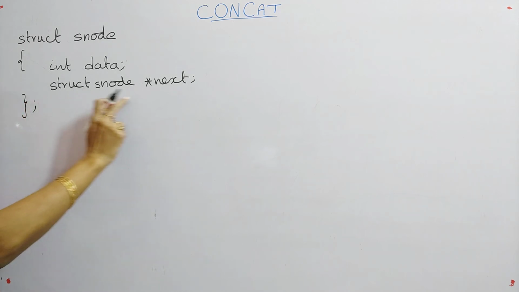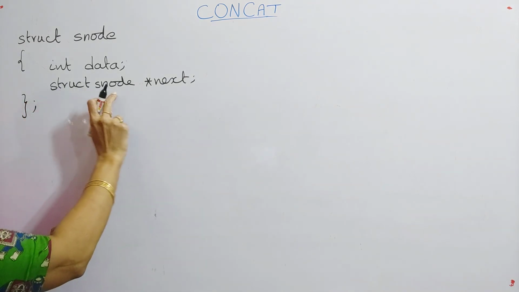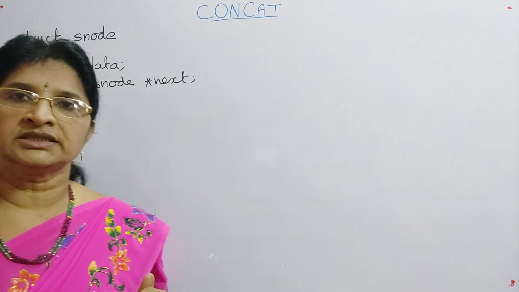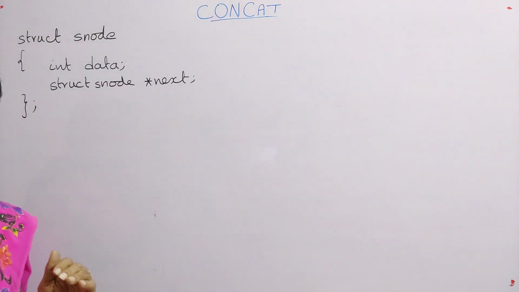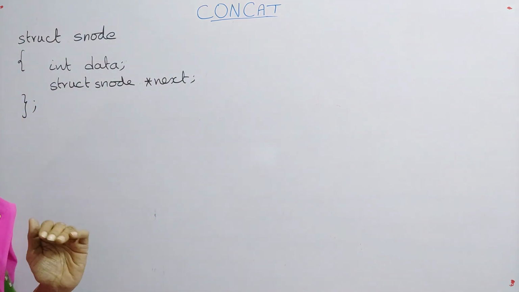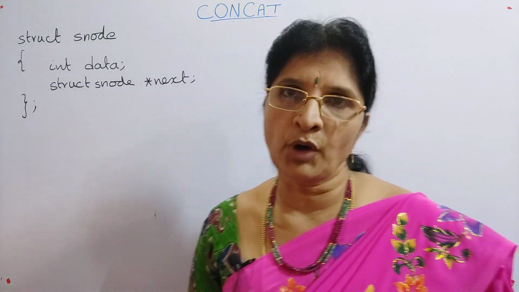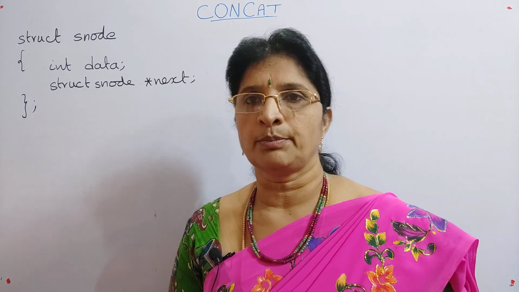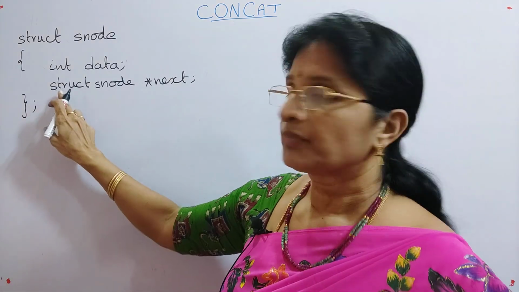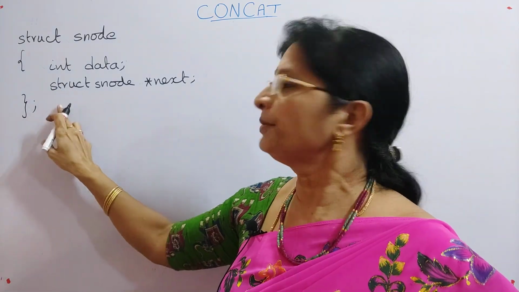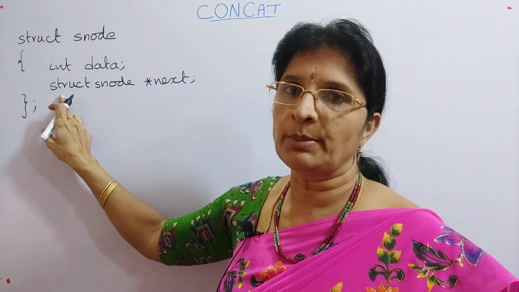Every time in singly linked list we will be using the pointers. Whenever you use a pointer, it is a node pointer. What will be the data type of that node pointer?